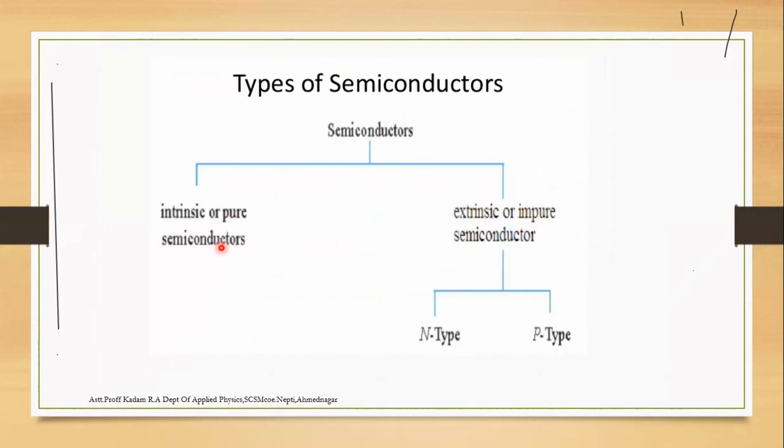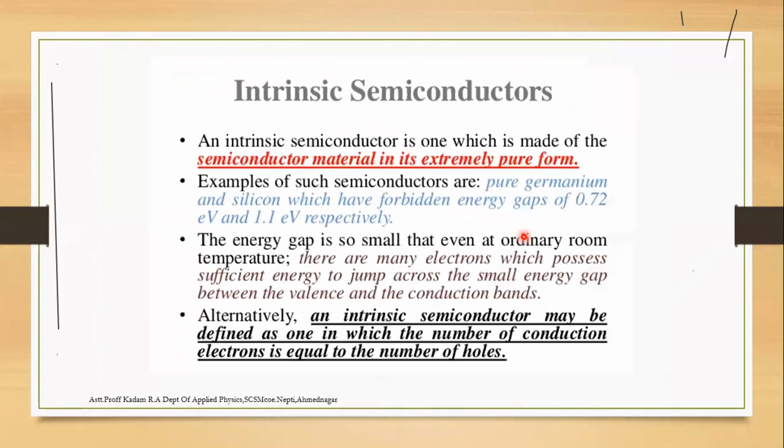Intrinsic means the pure form of a semiconductor, extrinsic means the impure form. The types are n type and p type. For an intrinsic semiconductor, the forbidden energy gap is 0.72 to 1.1 electron volt.